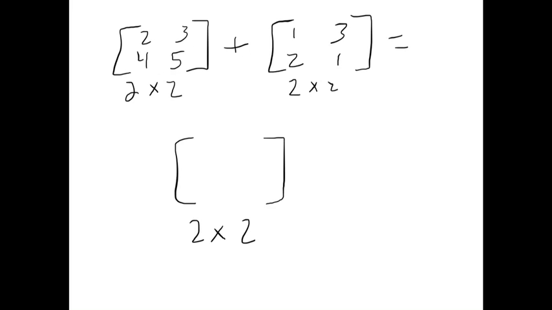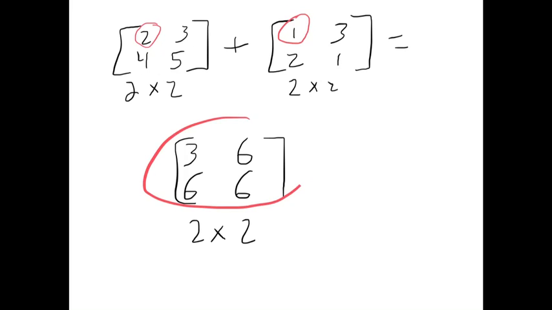We go cell by cell. So starting with the number that's in the first row and first column of the first matrix, we add that to the corresponding element or cell in the next matrix. It's really easy. It's as simple as it looks. 2 plus 1 is 3. You just add the cells together. So 3 plus 3, of course, is 6. 4 plus 2 is 6. And 5 plus 1 is 6. So the answer is this matrix right here.